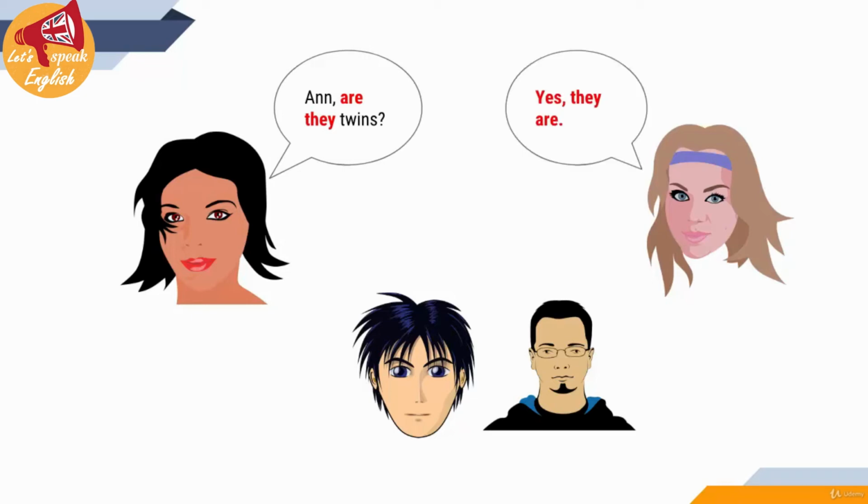Yes, they are. Just imagine this one, the picture is not perfect. So, are they? Yes, they are. Are they? You ask the question. Yes, they are. You give a positive answer. How do you form the question? You exchange the places of the verb and the pronoun.